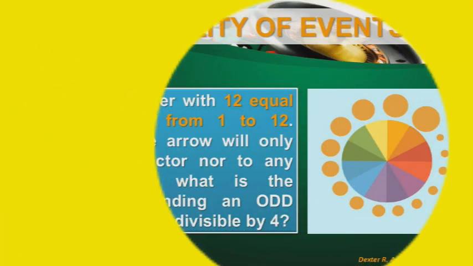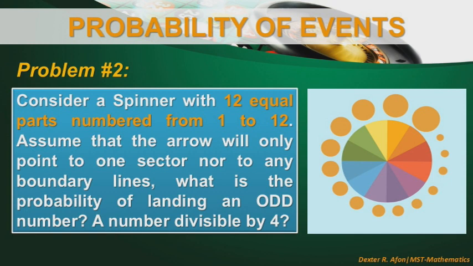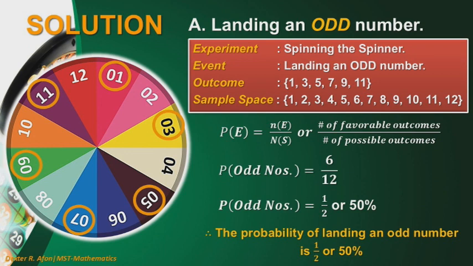Let us now have our second problem. Consider a spinner with 12 equal parts numbered from 1 to 12. Assume that the arrow will only point to one sector and not to any boundary lines. What is then the probability of landing on an odd number, and the probability of a number divisible by 4? Let us first consider the probability of landing on an odd number.